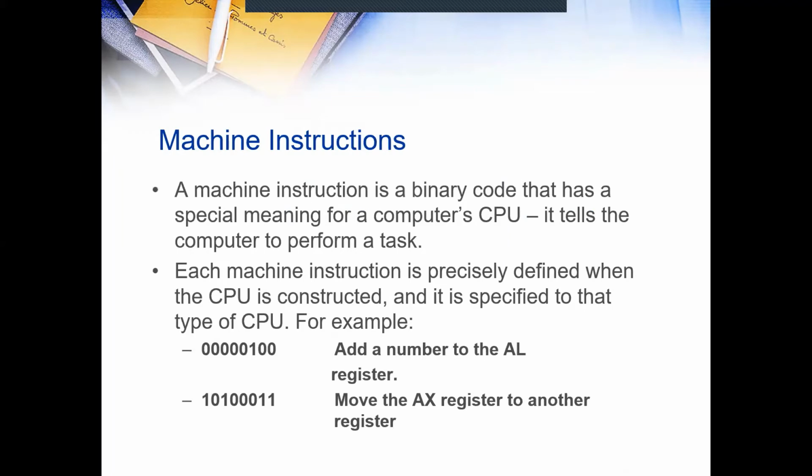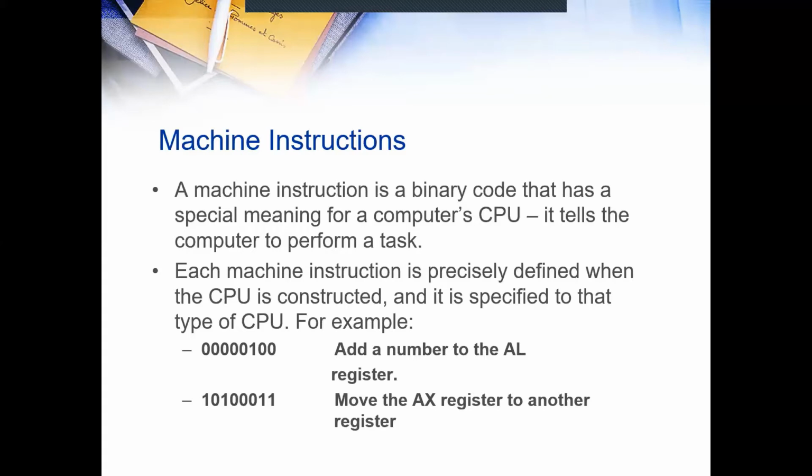Machine instruction is basically binary code, a sequence of 0s and 1s. It is very meaningful to the computer, but it's just numbers for us, so you need to be able to translate.